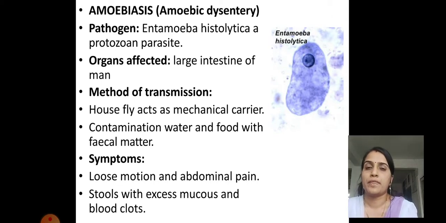The housefly sits on various different places. Suppose any human is suffering from amoebic dysentery, their fecal matter will have a lot of amoebic pathogens. If the housefly sits on the fecal matter of that infected person, thereafter it visits any place or any open food. When sitting on fecal matter, its appendages, especially the limbs, were in contact with it.